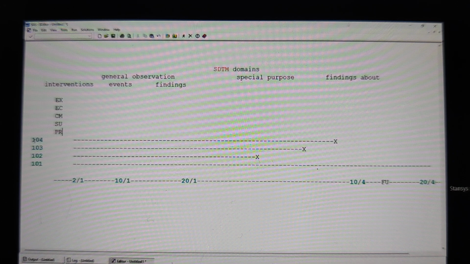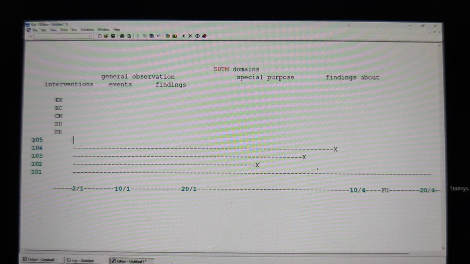And there is one more subject called 105. In the clinical trial, I met him so many times, but he is not following my protocol, so I am going to ask him, please do not come for the clinical trial. As a sponsor, I asked him not to come to my trial, because he is doing major protocol violations. He is going to spoil my safety and efficacy analysis. I asked him to stop.